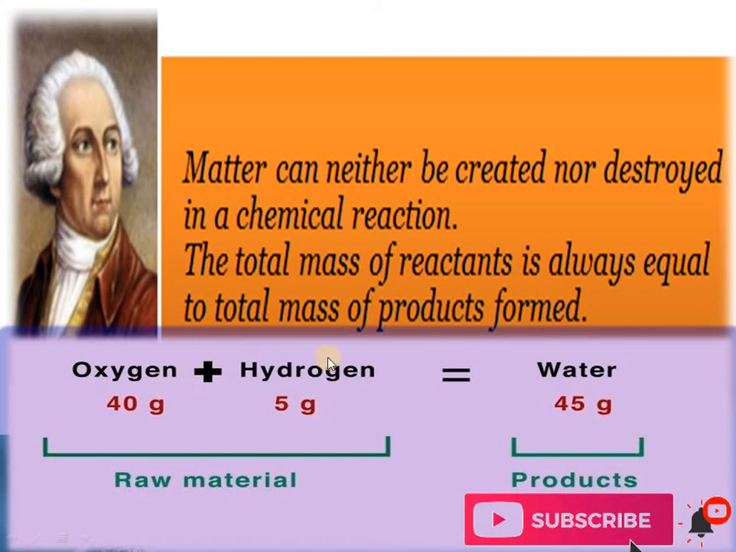So when oxygen combines with hydrogen, it forms water. Here the mass of oxygen is taken as 40 grams and hydrogen is 5 grams. If we combine these both, we get 45 grams. After combining, we get water and its quantity is 45 grams. So it represents that the amount of the reactants combined is equal to the amount of the product formed.